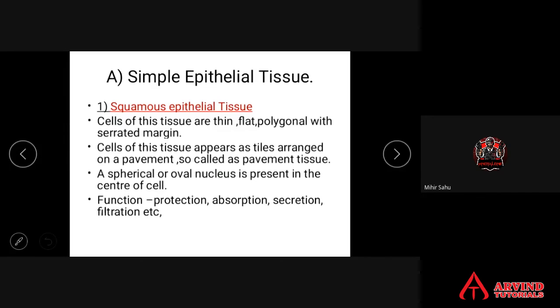Protection is one of the functions of squamous epithelium. Absorption is another function. Secretion and filtration are also functions of squamous epithelium. Why are they called pavement tissue? They are called pavement tissue because they appear as tiles arranged on a pavement.